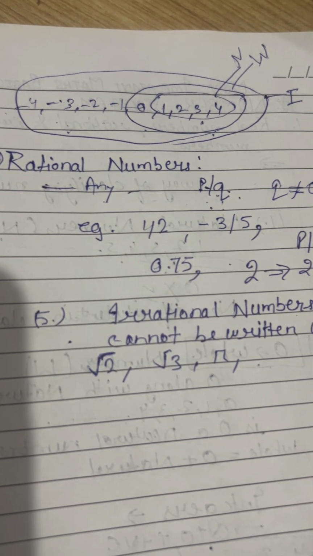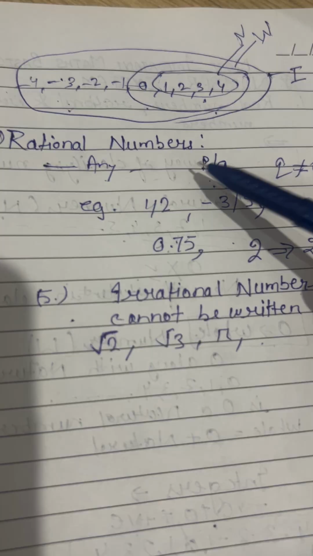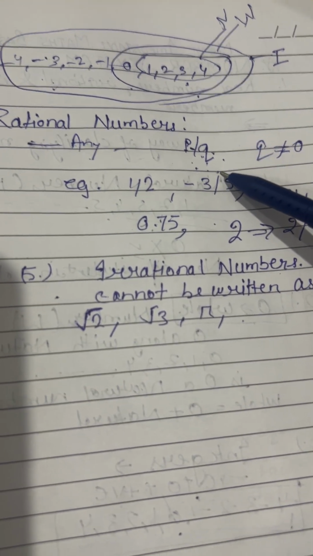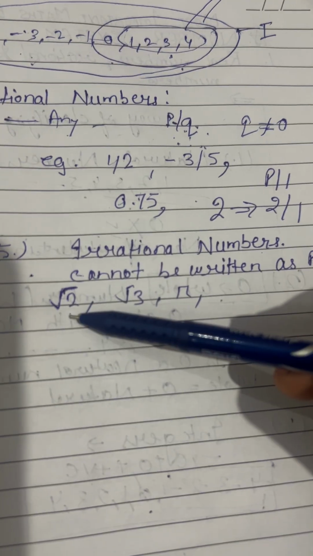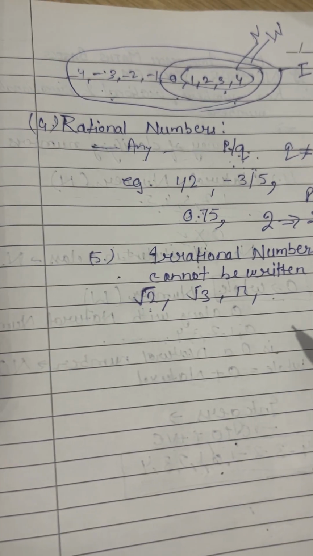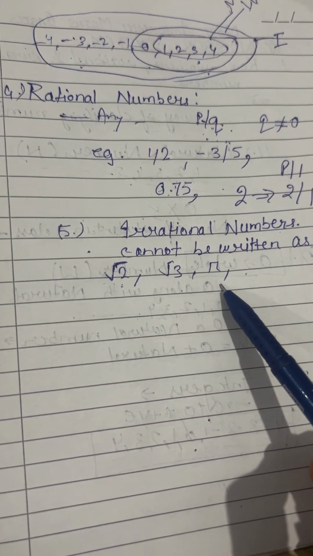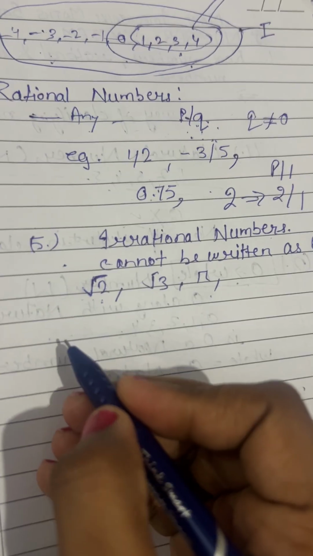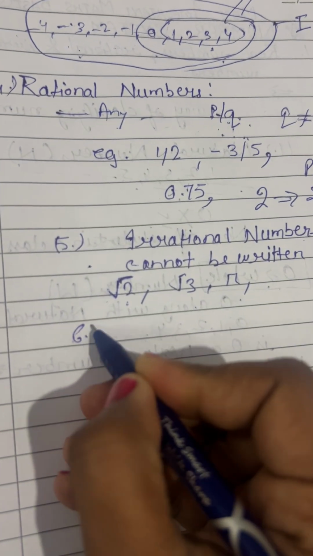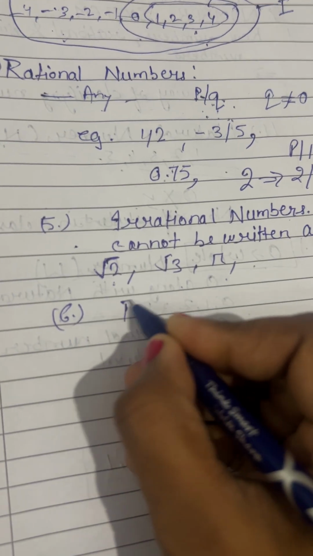Then rational numbers are in the form of p by q, and which cannot be written in the form of p by q, like square root of 2, square root of 3, pi, these are irrational numbers. So in this series, next is real numbers.